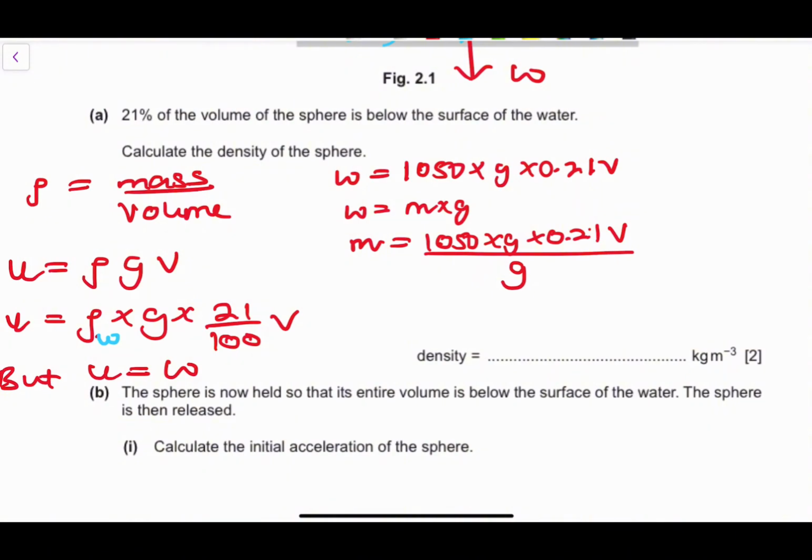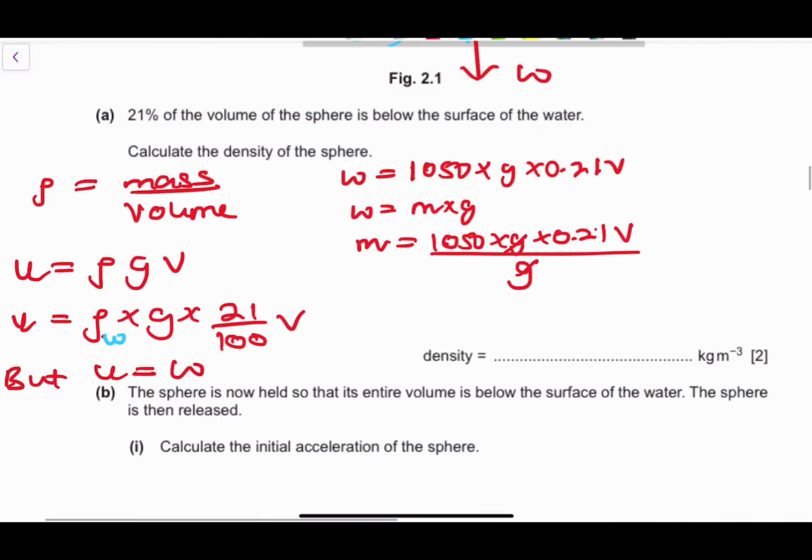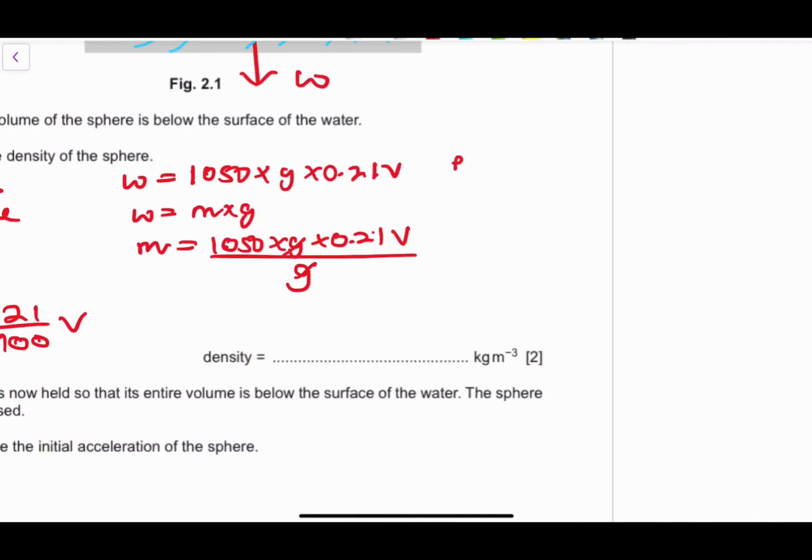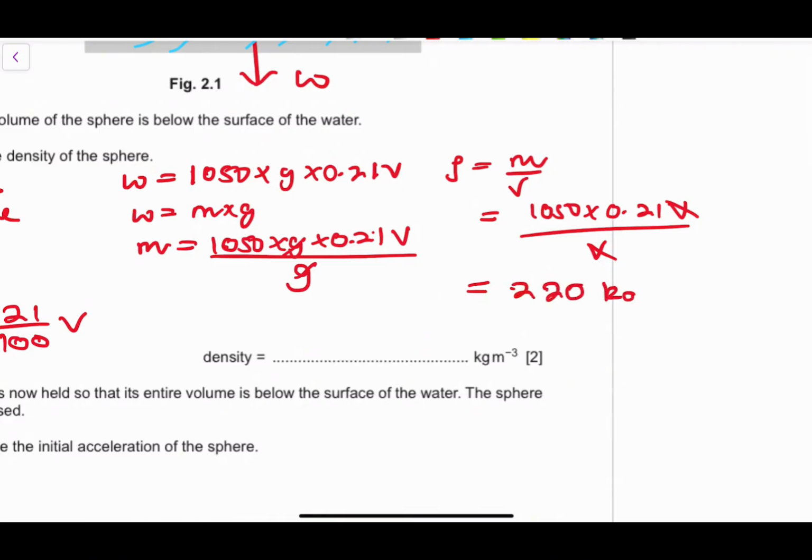So these two cancel out, and we have the mass of the object. We now just want to find the density, which is the mass divided by the volume. The mass is 1050 times 0.21 v, divided by the volume, which is v. Those two cancel out, and you'll be left with approximately 220 kg m to the power of -3.